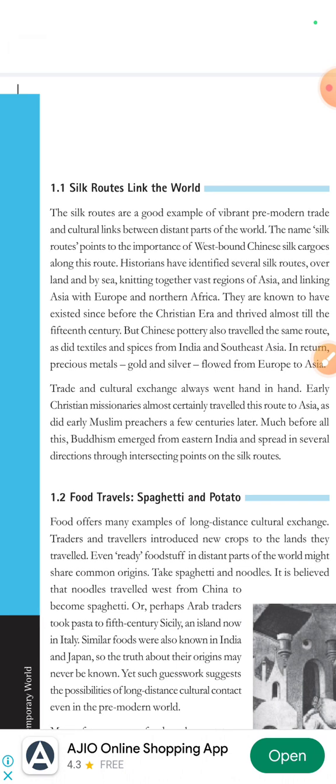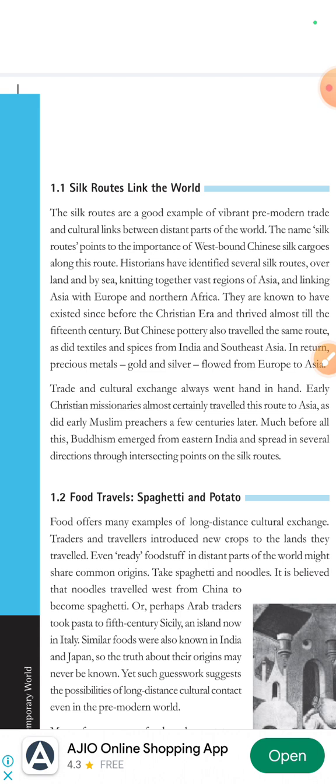Historians have identified several silk routes overland and by sea, knitting together vast regions of Asia and linking Asia with Europe and Northern Africa. They are known to have existed before the Christian era and thrived almost till the 15th century.